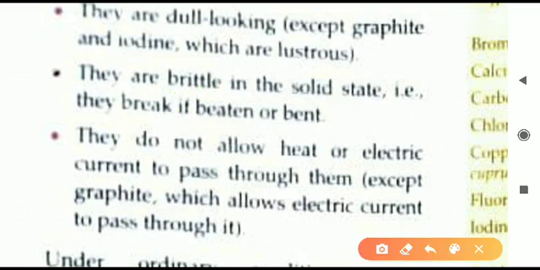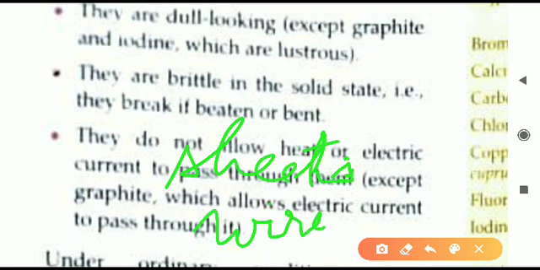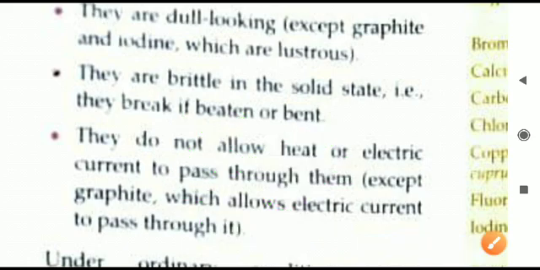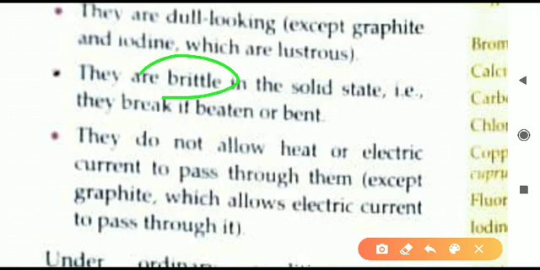Means we cannot make their sheets. Like metal sheet we can make, also metal wire we can make, but in case of non-metal we cannot make sheet, also we cannot make wire. Why is it so? We cannot do so because the non-metals are very brittle.